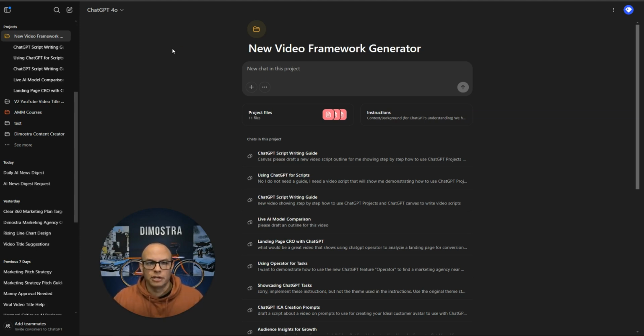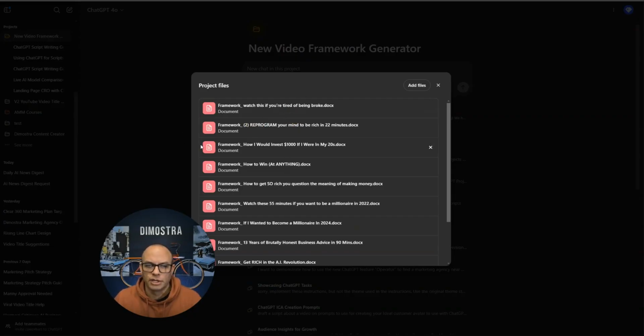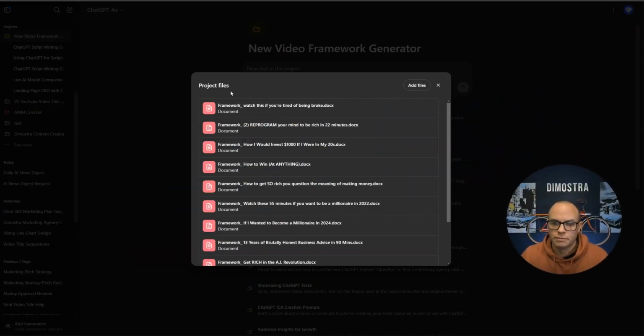And what I kind of think of is, to use ChatGPT, you have to give it context. And the nice thing about creating a project is you can add files that provide the context to it automatically. And then it combines it with instructions. So if we just look at this one right here, these are all the project files I have included in this.